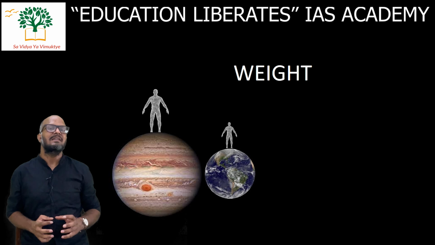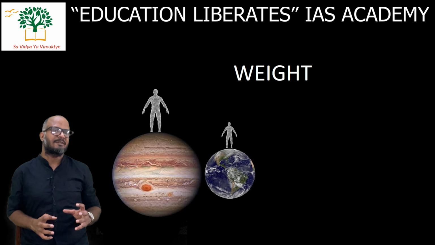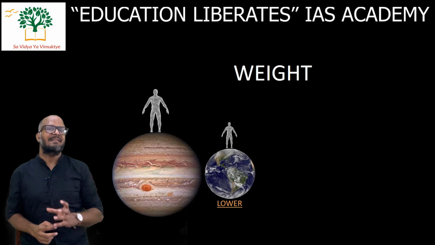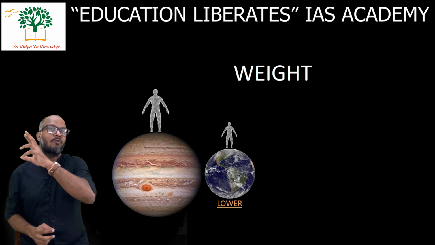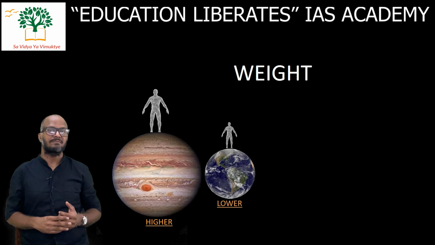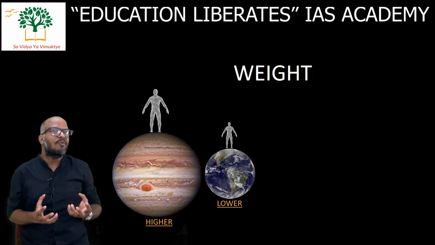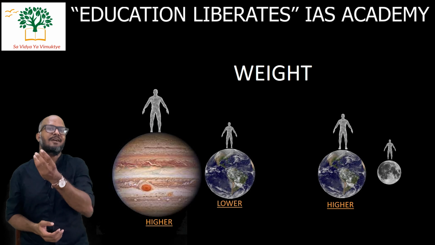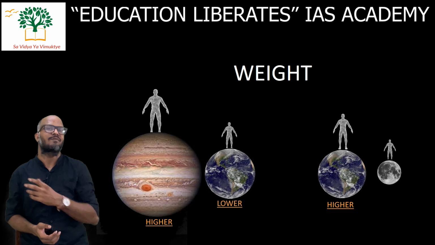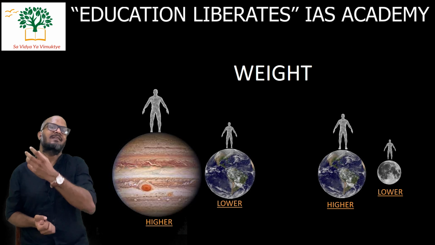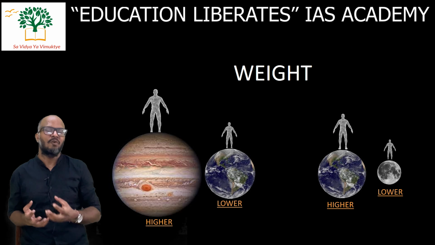It means the weight of an object on Earth will be smaller than the weight of the same object on a bigger planet or maybe on the Sun if somebody can go there, right? So weight of an object on Earth will be higher as compared to weight of the same object on the Moon. Why? Because Earth is attracting this object with a higher force than the Moon attracts with.